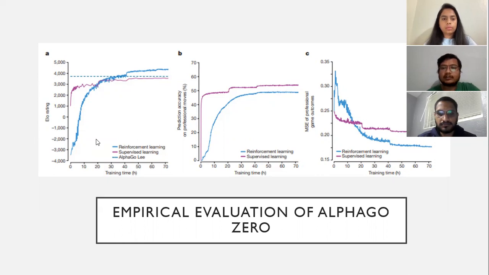The plot shows the accuracy of the neural network f_theta at each iteration of self-play. Next is the mean squared error on human professional game outcomes. The plot shows the MSE of the neural network f_theta at each iteration of self-play in predicting the outcome of human professional games from the GoKifu dataset. The MSE between the actual outcome and the neural network value is scaled by a factor of 1/4 to the range of 0 to 1. The MSE of a neural network trained by supervised learning is also shown here.